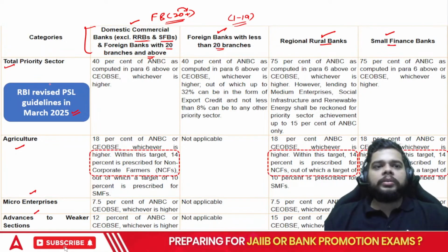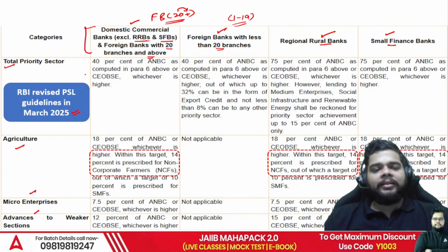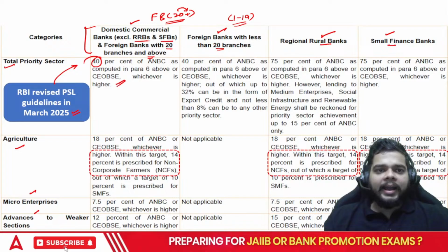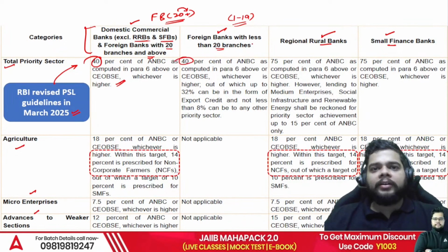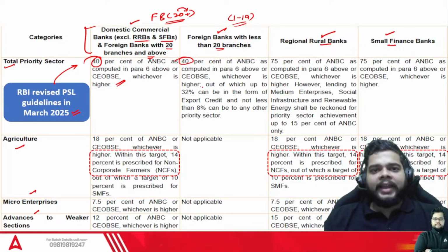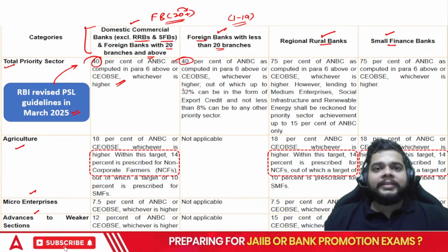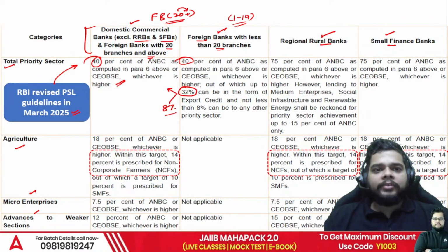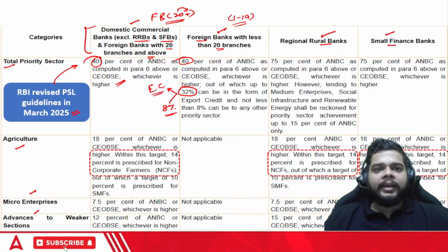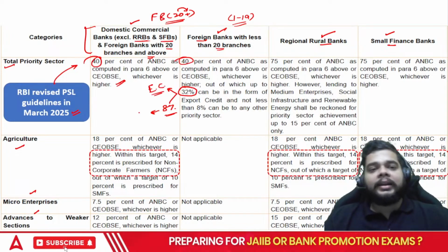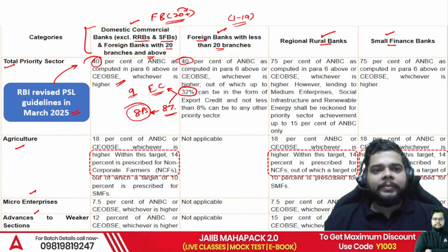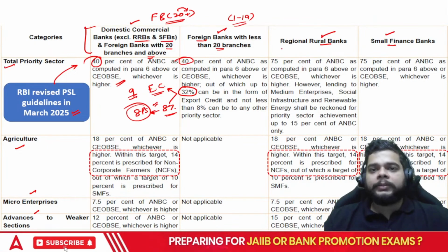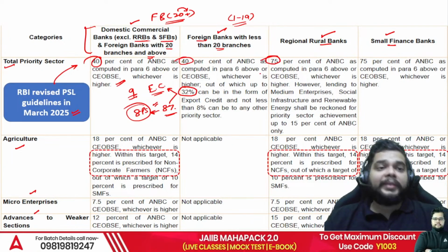Okay. So how the total priority sector obligation has been mentioned in the RBI's guidelines, it will be 40% of ANBC or COB, whichever is higher. Then we have 40% of the ANBC or COB, whichever is higher. But for the foreign banks with less than 20 branches, you have a segregation of 32% and 8%. 32% will go towards export credit, 8% will go towards the other 8 priority sectors. In total, there are 9 priority sectors now, 8 plus 1. So the remaining 8% will go to the remaining 8 priority sectors. For RRBs, it is 75%, the total priority sector.